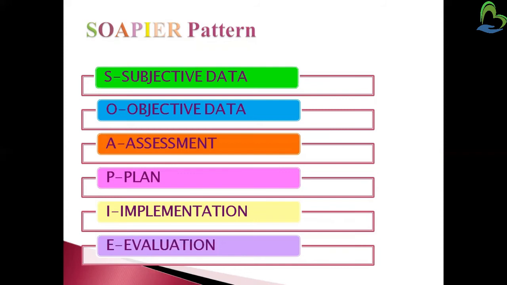Then the assessment according to the physical examination; planning according to the assessment, for the care you are going to plan; and implementation according to the plan you have made, which you are going to implement on the patients; and evaluation based on the implementation, after which you are going to maintain the record. If you follow these steps, then you can easily maintain the record of the patients.